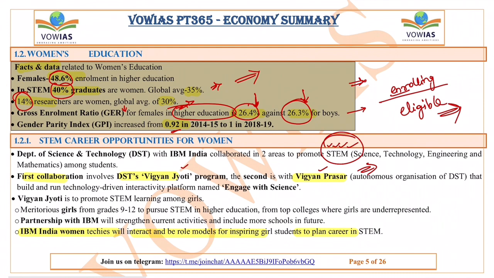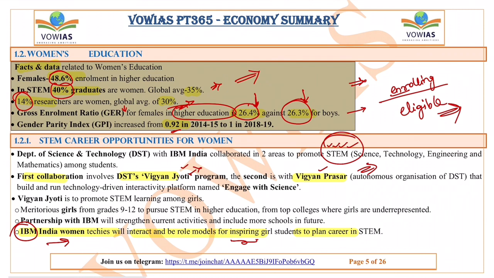So Vigyan Jyoti, if you see here, the women who want to pursue a career in STEM will be able to interact with the women who are working in IBM. The techie women working in IBM will be interacting with the women who want to pursue their career in STEM, and they can become role models for inspiring girls who are planning their career in STEM. So this is about Vigyan Jyoti.